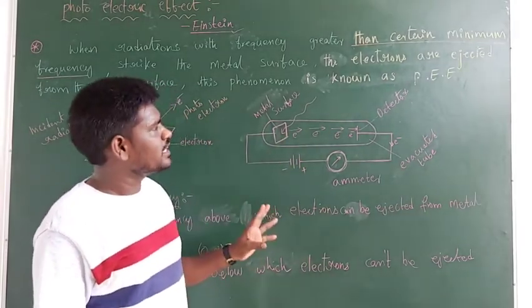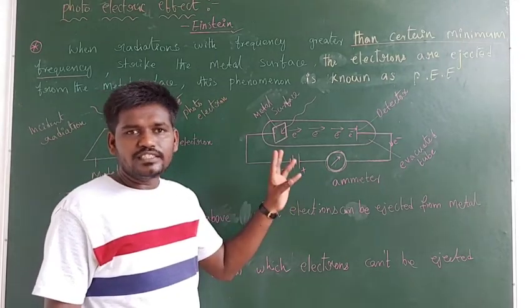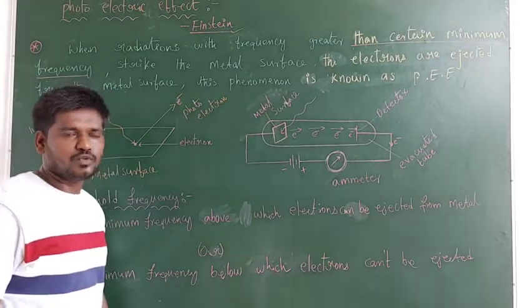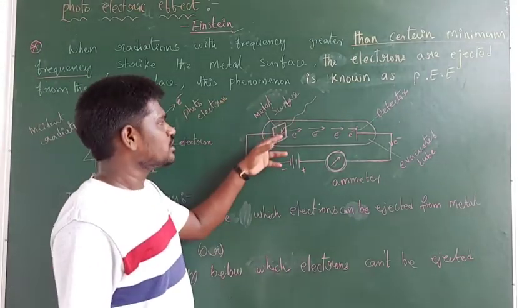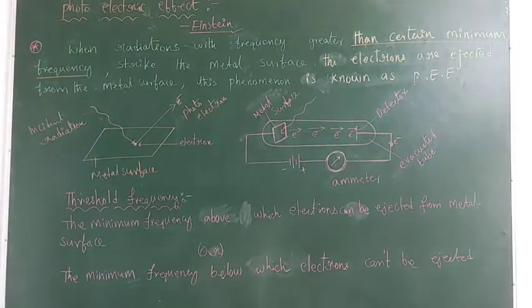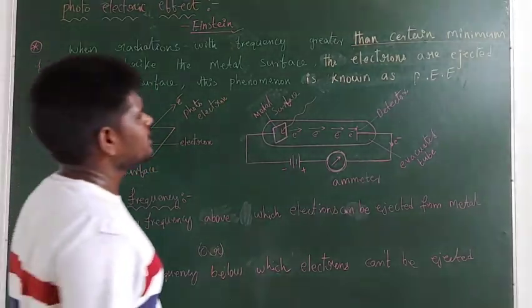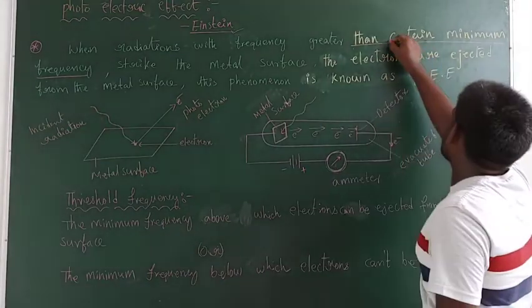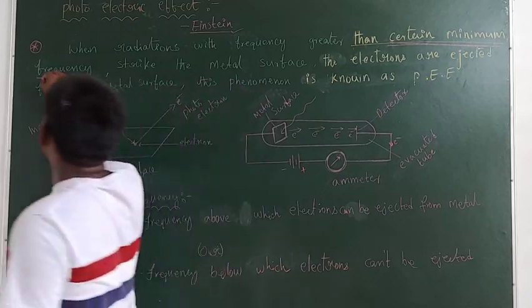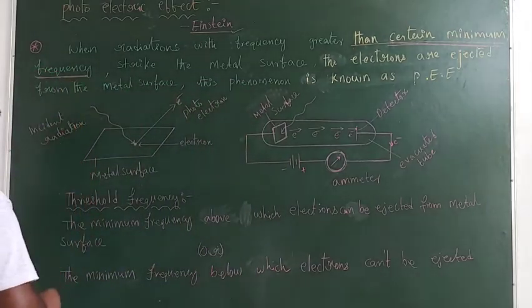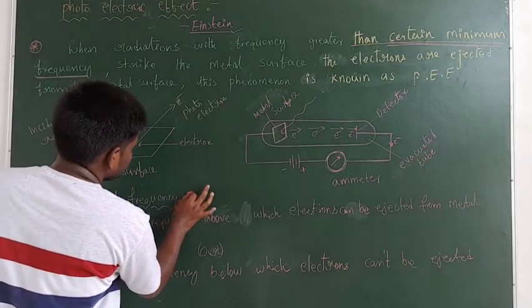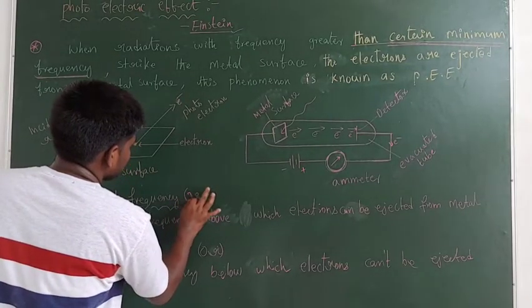Only radiation containing a frequency greater than a certain minimum frequency, when incident on the surface, ejects electrons. We are using the phrase certain minimum frequency. This certain minimum frequency is known as the threshold frequency. Threshold frequency is represented by nu naught.